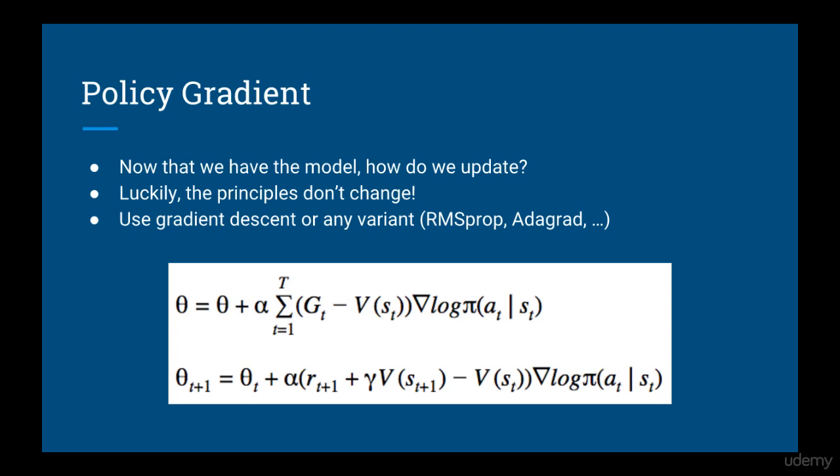Once we've defined the model, we have to figure out how to update it. Luckily, the principles of the policy gradient method don't change just because we've redefined the policy. We still have the same cost and updates as before, and of course we can replace plain gradient descent with any of its modifications, like Adagrad or RMSProp.